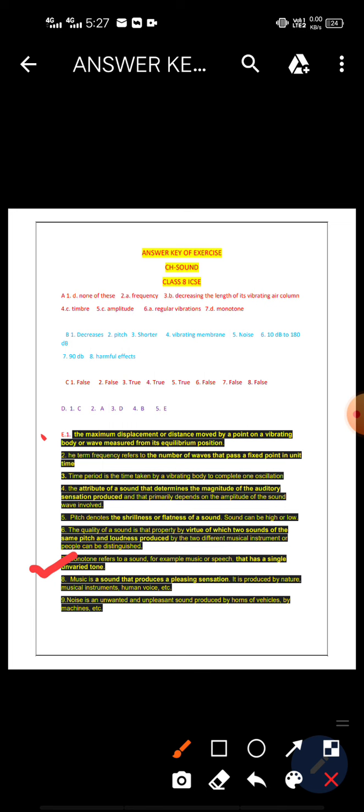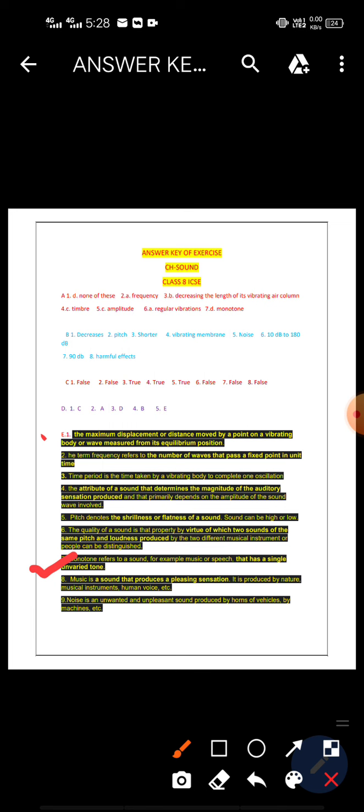Okay, now we move to the following section, that is section F. For F section, the first question is name three characteristics of sound. We already discussed in the previous classes also. Three characteristics, simply we can say loudness, pitch, and also quality or timbre.